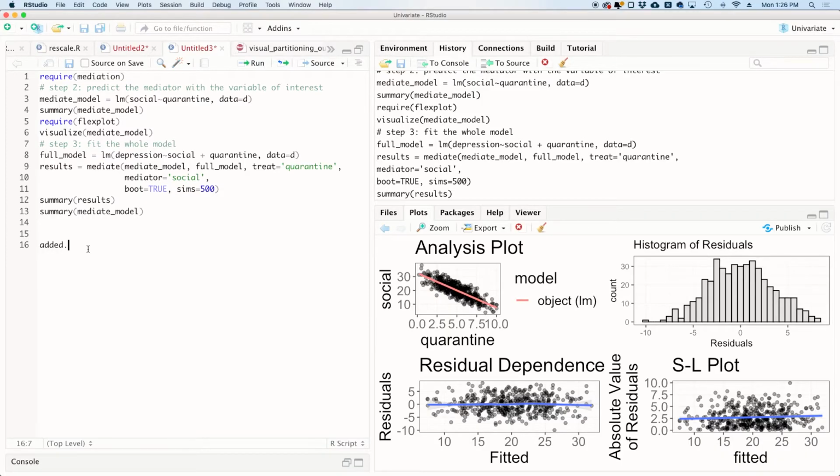So as an example, in this data set, I have a variable for exercise. So let's look at the added variable plot for the exercise effect. So maybe you want to look at the effect of quarantine on depression once you control for exercise. So we could go added.plot, and we do depression tilde exercise plus quarantine, data equals d.